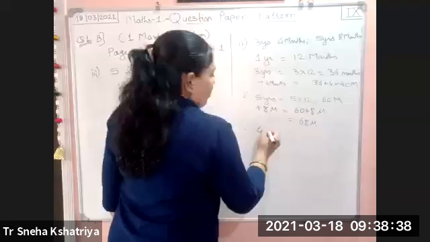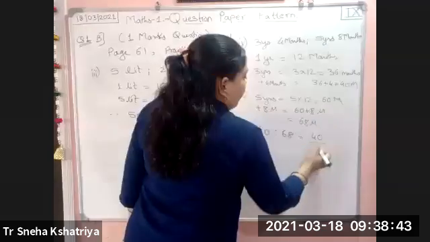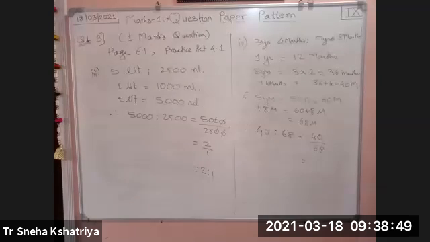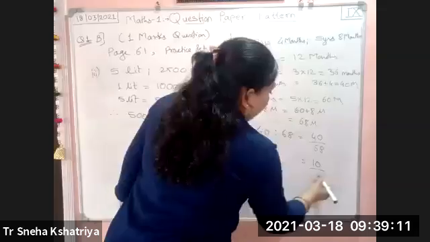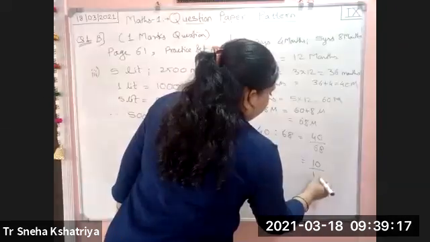So 40 as to 68 is equal to 40 divided by 68. It can be reduced by 4 also. 4 tens are 40, 4 ones are 4, 28 remains. 7s are 28. So 10 upon 17.